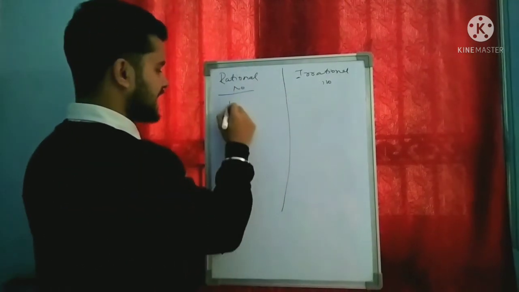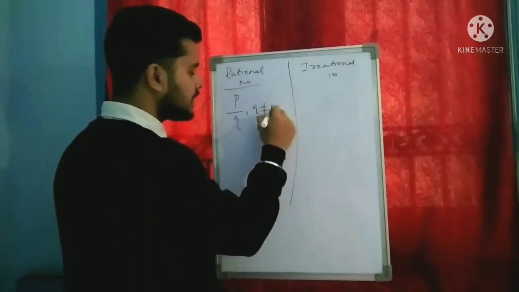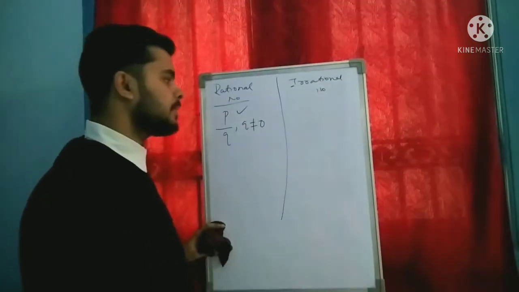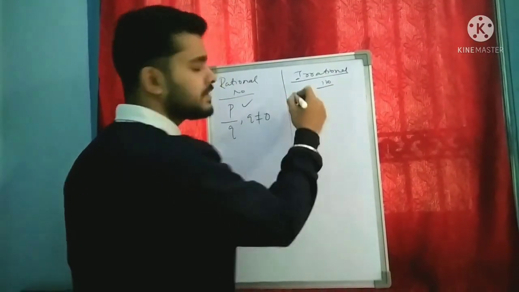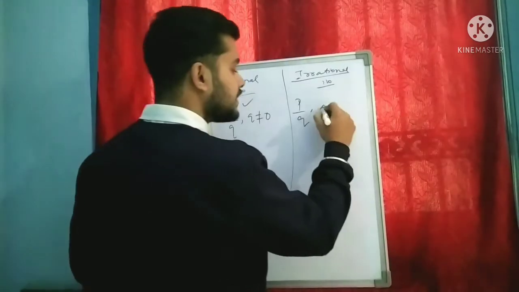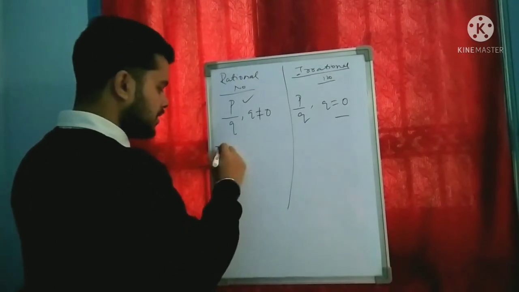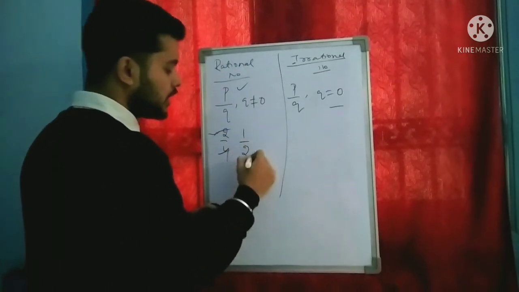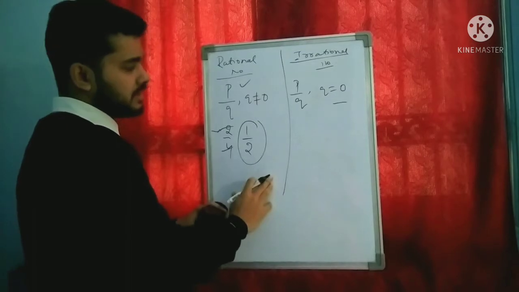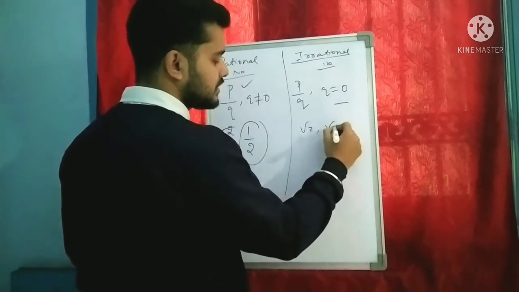Those numbers which can be represented in the form of p by q, where q is not equal to 0, are called rational numbers. Whereas irrational numbers are those which cannot be represented in the form of p by q. For example, 2 by 4, that is 1 by 2, is a rational number and it can be represented on the number line, whereas examples of irrational numbers are root 2 and root 3.